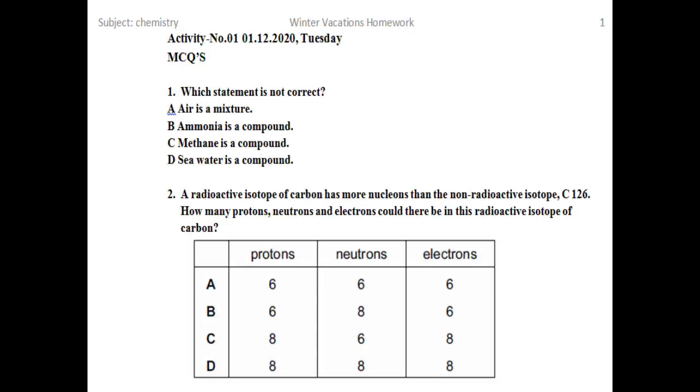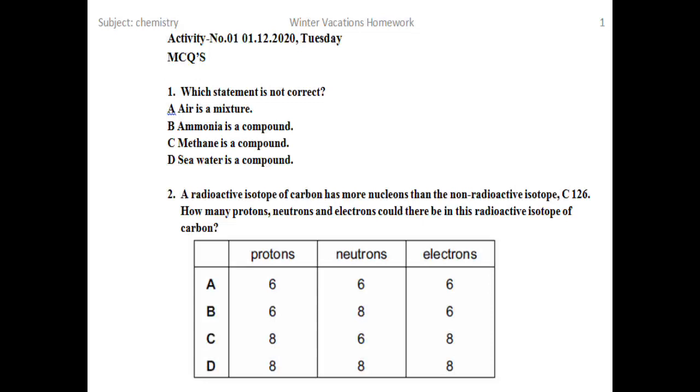Which statement is not correct? Means three statements are correct and we have to look for the false one. So A is air is a mixture. We have always remembered that whenever our teachers explained mixture, they used the example of air. Then ammonia is a compound. We know that ammonia is a compound in which nitrogen and hydrogen are bonded together.